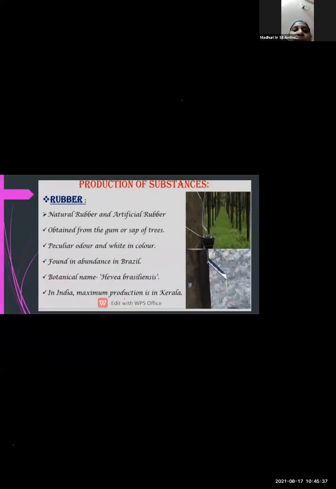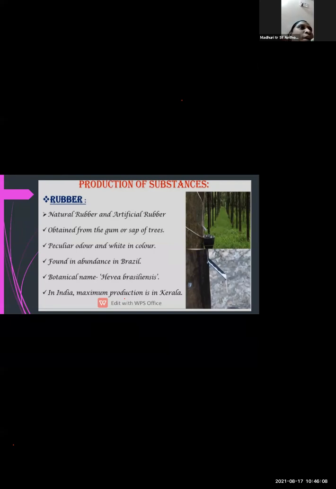Okay, now the rubber production: from where is the rubber obtained? The rubber can be obtained from the natural process or artificial process. So in this picture you can see that the rubber is obtained from the gum or the sap of the trees. So what we get from the gum and sap of trees, that is called rubber. So this rubber is having an odor and it is white in color.